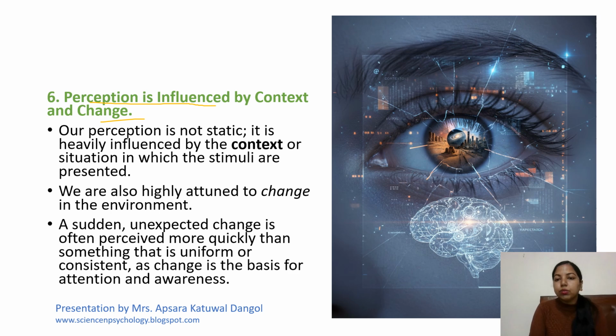So perception is not static, right? It is heavily influenced by the context or the situation in which the stimuli are presented. That context can be our family, the culture, or our workplace. We are highly attuned to change in the environment. A sudden unexpected change is often perceived more quickly than something that is uniform and consistent, as change is the basis for attention and awareness.